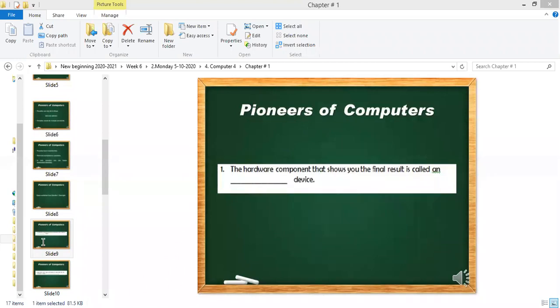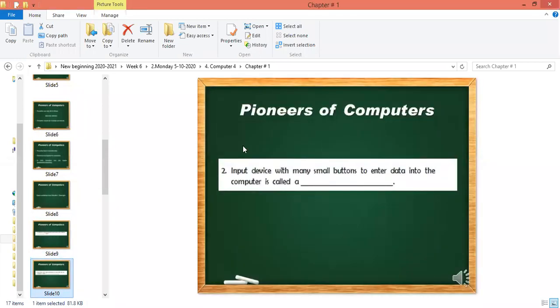So question number 2. Okay, Hatem changed the name. Very good, Hatem. So now the second question is: input device with many small buttons or keys to enter data in the computer is called a dash. What do we call that input device?